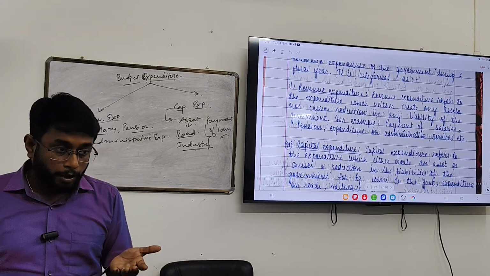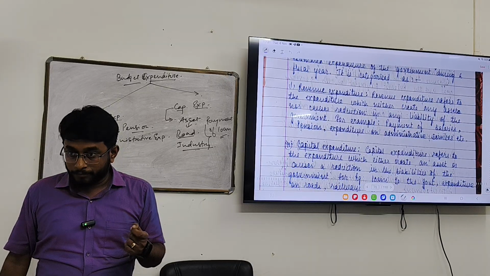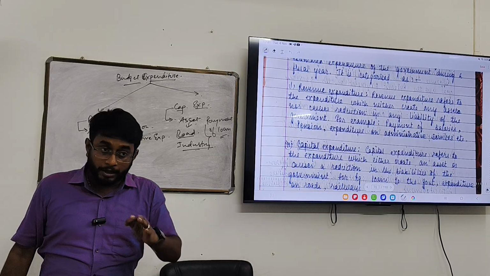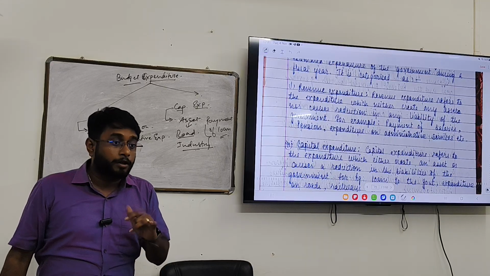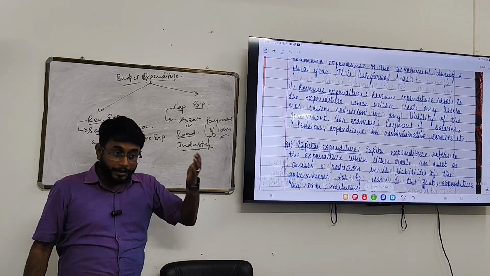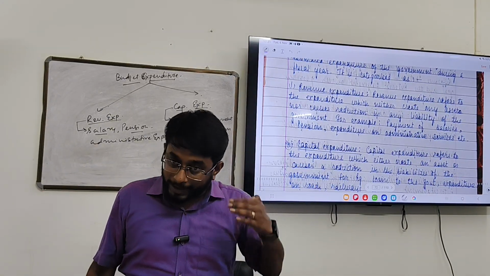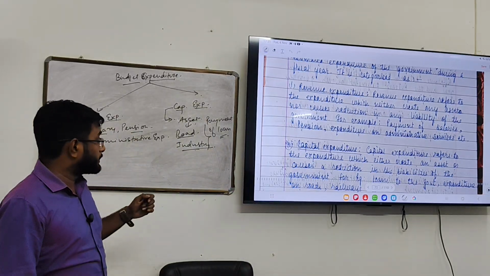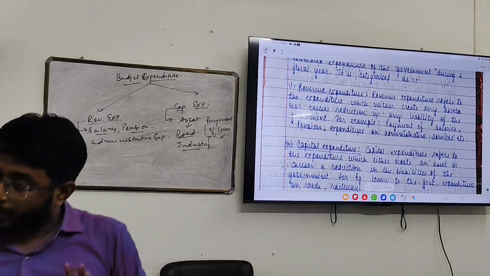This kind of expenditure is helpful in generating assets. And it also includes the payment of loan, which is liability reduction. Whatever loan you have taken, that liability reduction is happening. That is called payment of loan. Understand?